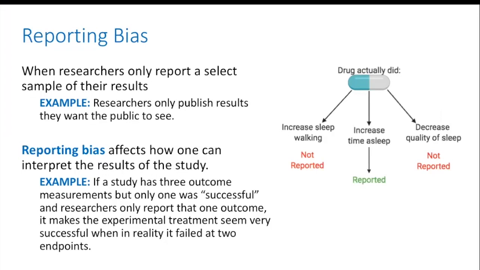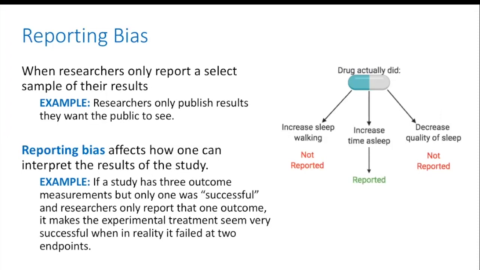Reporting bias occurs when researchers only report a select sample of the results. For example, they may only publish what they want the public to see, or they may only publish positive results. This can affect the results of a study.